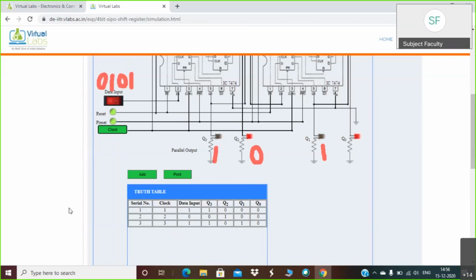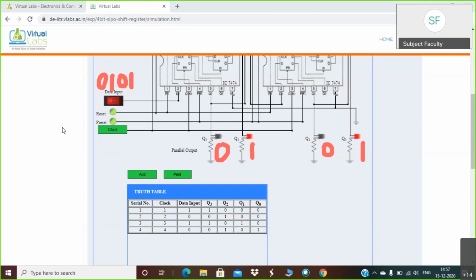As soon as you have applied the clock, you can observe from here. Now Q2 and Q0 are LED. The status of LED Q2 and Q0 are now 1 1. That means this 0 is shifted in Q3 and 1 is shifted to Q2. 0 is again shifted to Q1 and it is 1. And the same reading you can add in your truth table by simply clicking on the add button. So when you do that, you can observe now our count is 0101.